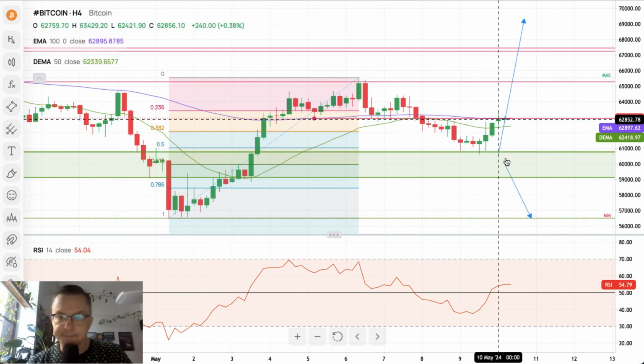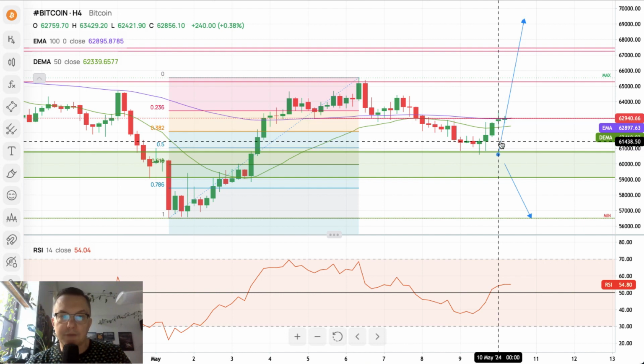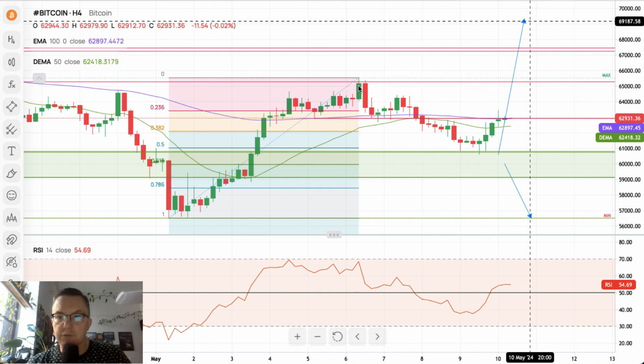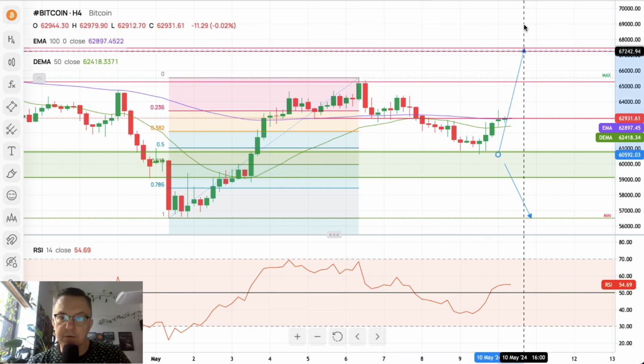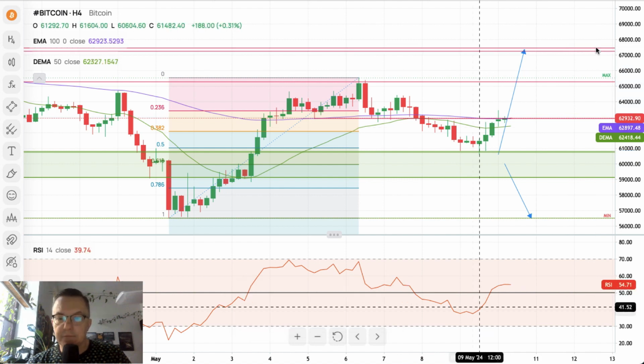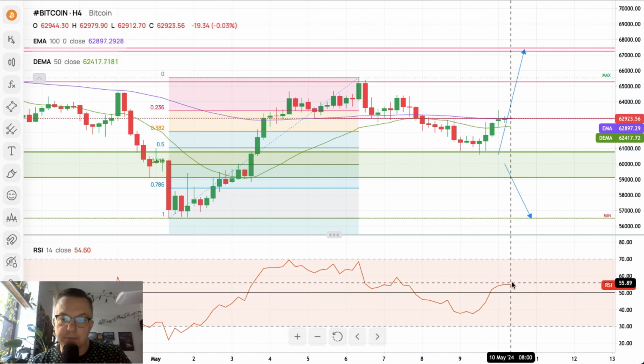Right now we bounced back above the 100 periods moving average, and the market is ready to test the high from May 6th, which is located at 65,539. Any breakout above this high would open the road towards this level here. Let me just point it out with the arrow. Opens the road towards 67,300, 67,478. Quite positive momentum, quite strong momentum, supports the positive bullish outlook in the short term for Bitcoin.